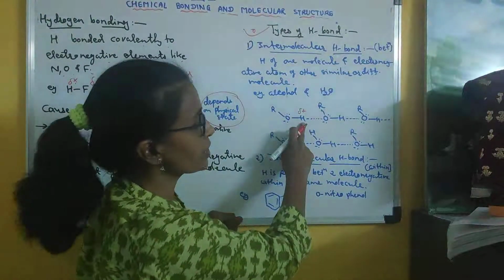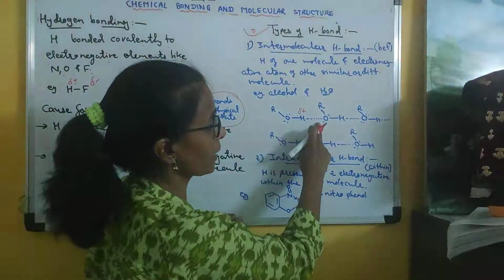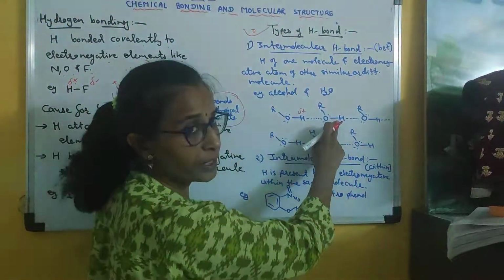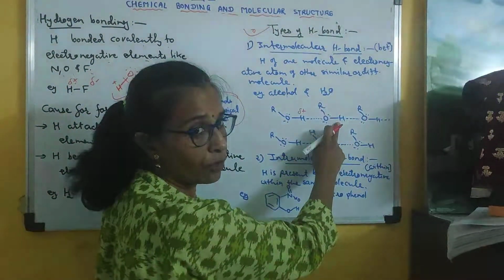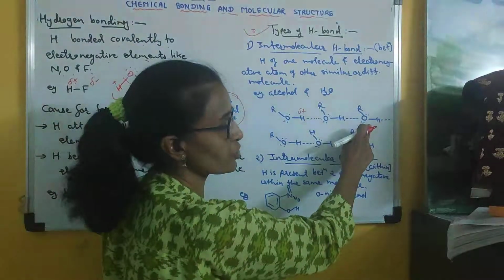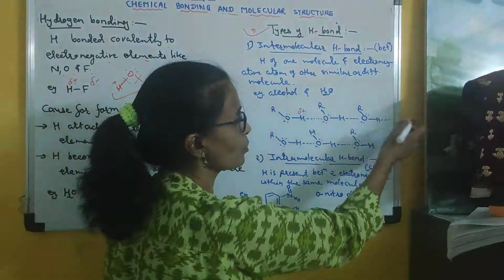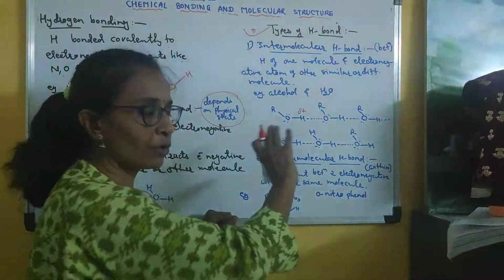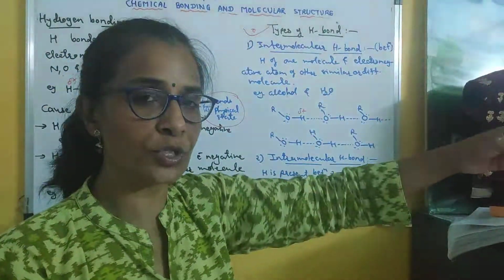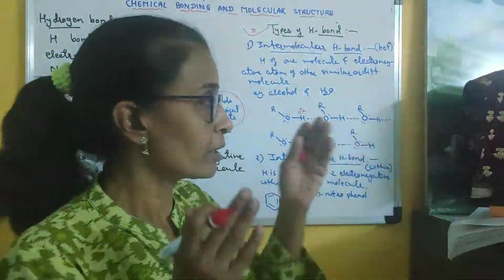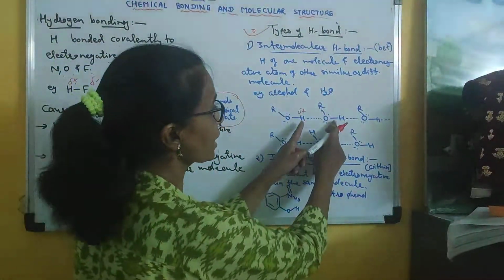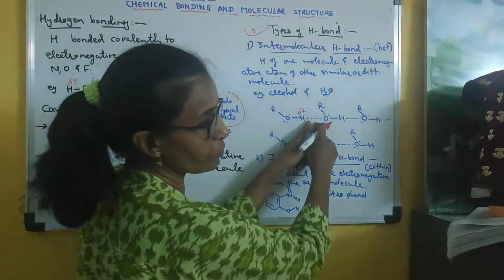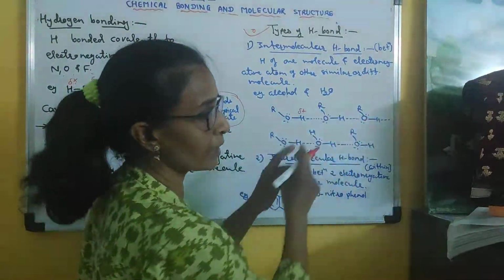The positively charged hydrogen is attracted by the oxygen of another alcohol molecule. Similarly, the hydrogen of the second alcohol molecule is attracted by the oxygen of the third alcohol molecule, and so on. That is how alcohol molecules are attached to each other in a long chain by means of intermolecular hydrogen bonds. So here between two molecules a hydrogen bond is present, so it is called intermolecular.